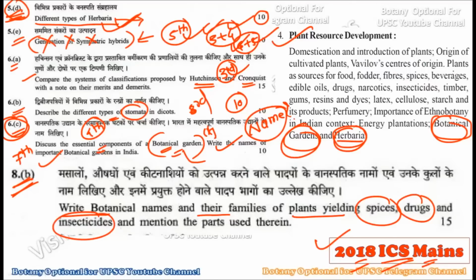So the plants as sources for spices, drugs and insecticides, these three were covered in this 2018 paper. In all, there were three questions.